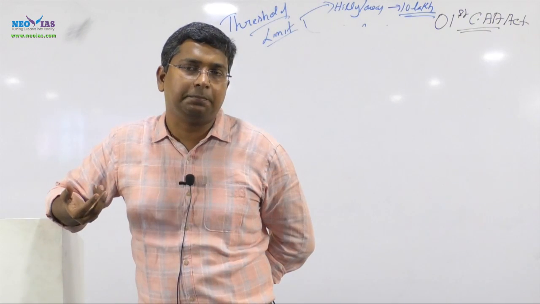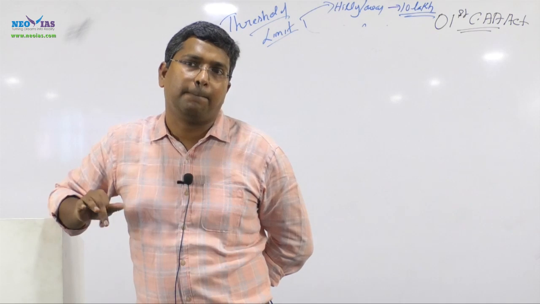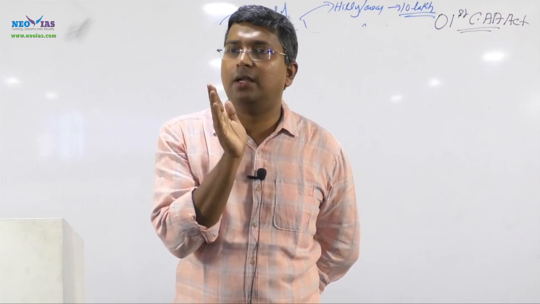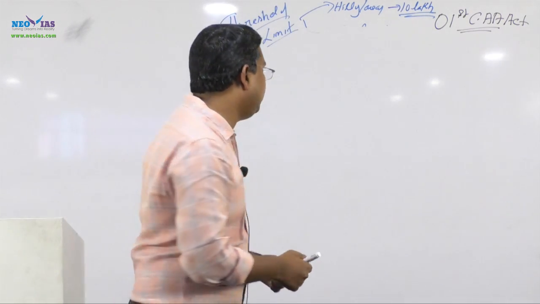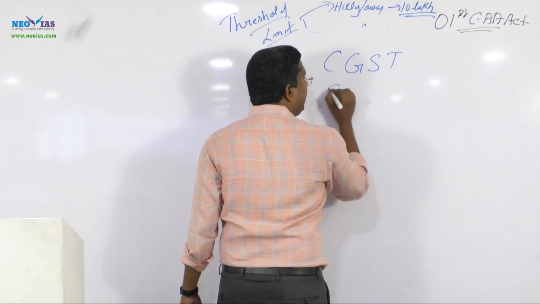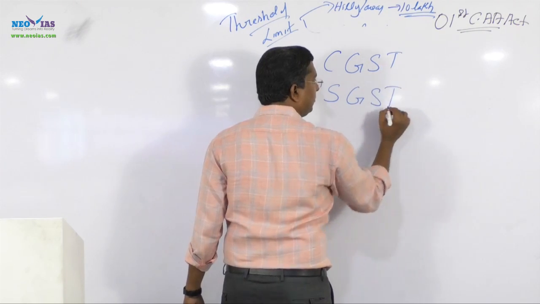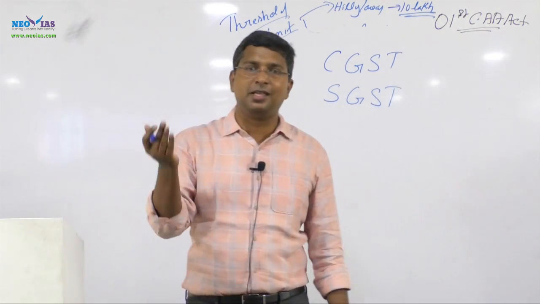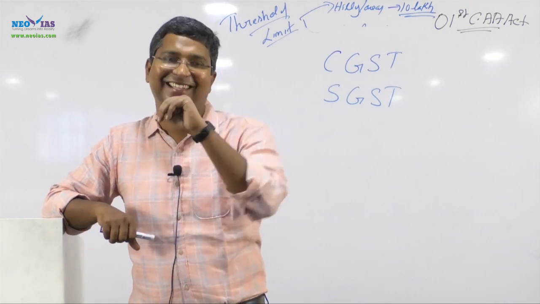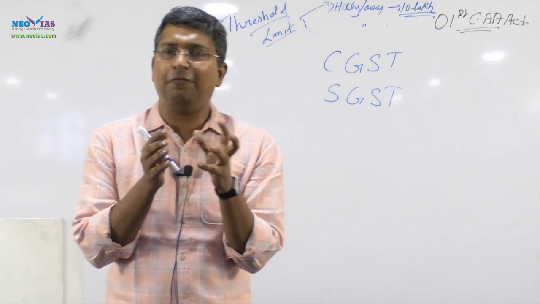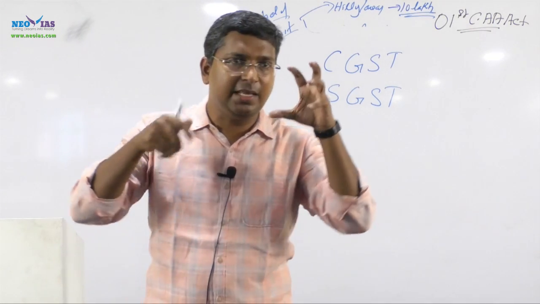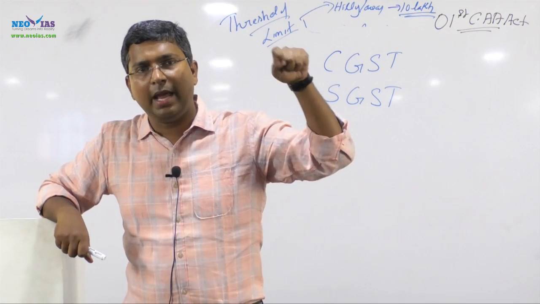Now try to understand that our GST is a dual GST. Dual means there will be a central GST and state GST. That is what you mean by dual GST. Now there are other GSTs also, but these are the two main ones. It's not that we have 4 GST. We'll come to that, but if you hear the word dual GST, there is nothing wrong in it. Basically there are other GSTs, but these are the two main GSTs, center and state.